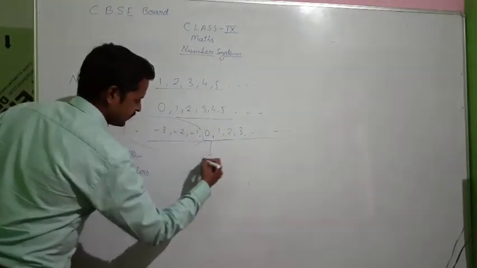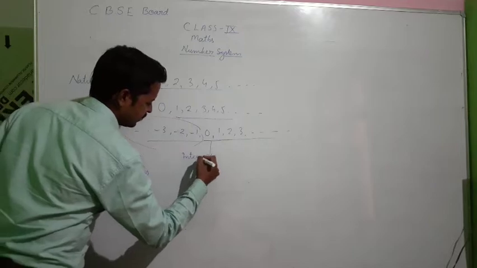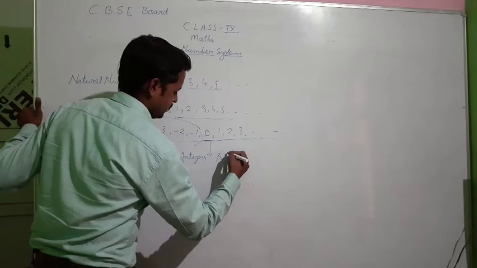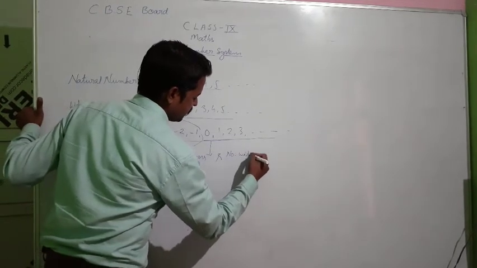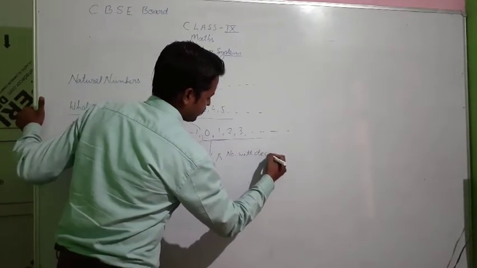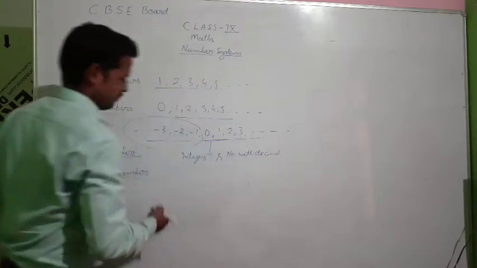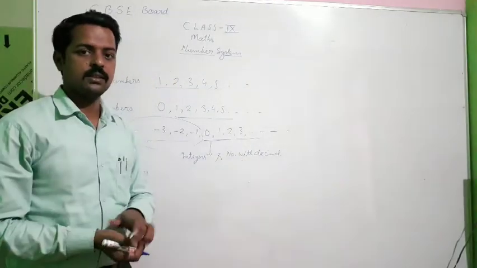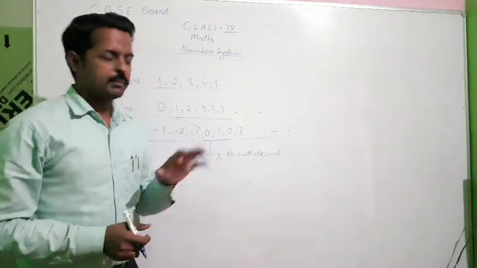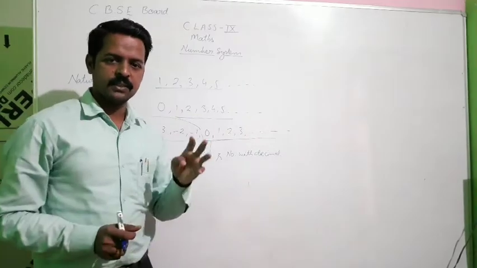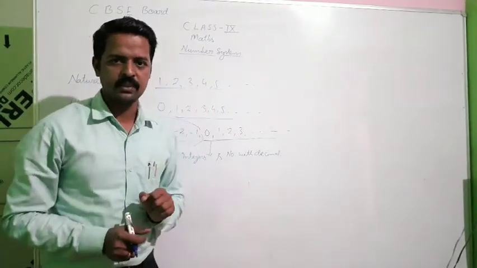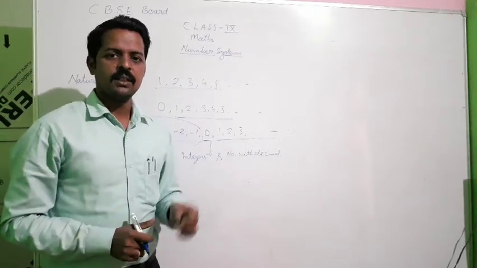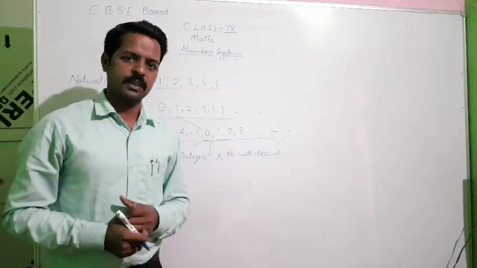All integers and what? Numbers with decimal expansion. Now the decimal expansion should be clear to you. Numbers have three types of decimal expansion. One is terminating decimal expansion, second is non-terminating recurring decimal expansion, and third is non-terminating non-recurring decimal expansion.